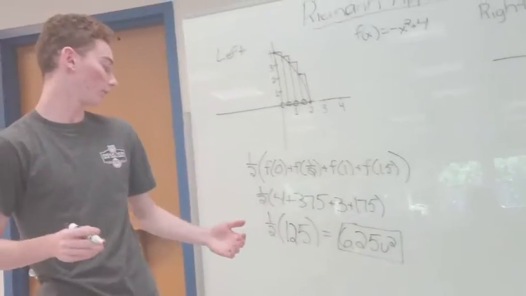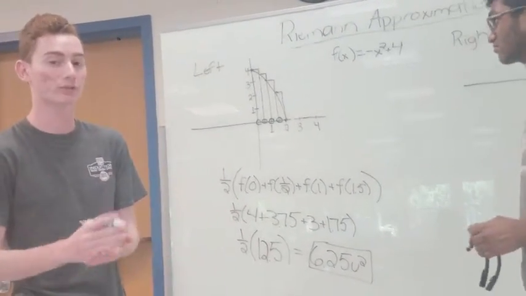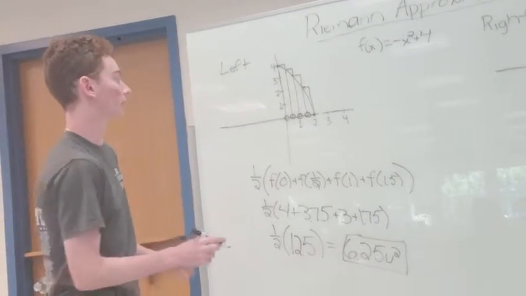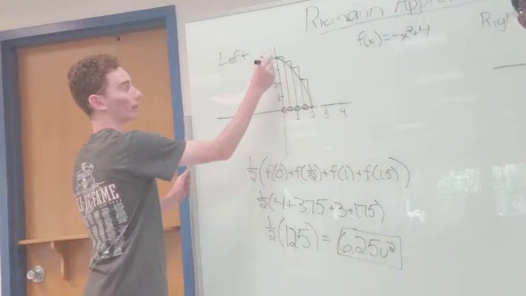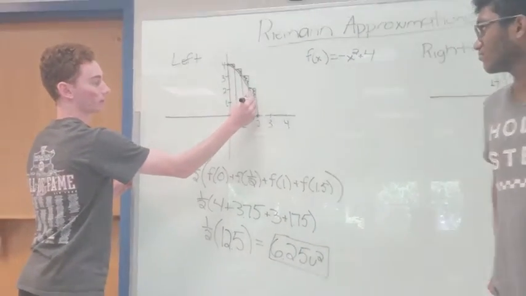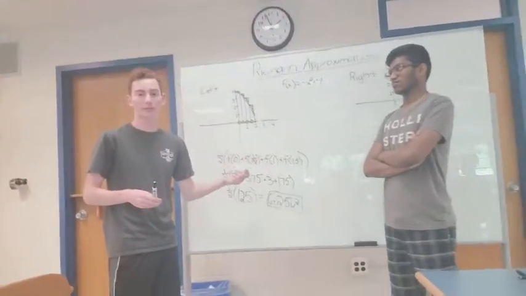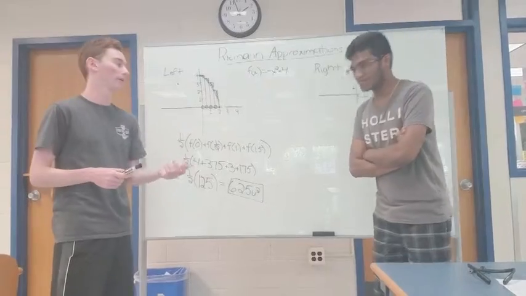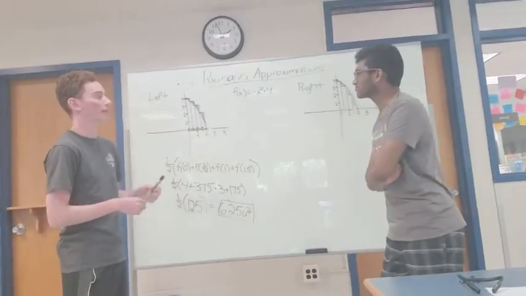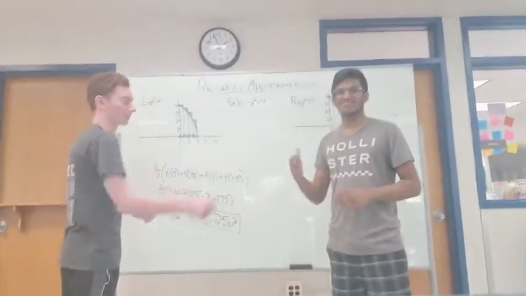So this total of 6.25 is going to give you an over approximation of what the actual area is. We don't know what the actual area is, but we know it's an over approximation because we're taking these 4 rectangles here and we have these shaded areas here that aren't actually under the curve. So we're adding those on too. And you're going to see the right Riemann sum is going to end up being an under approximation, because instead of taking areas that aren't included into account, you're not taking areas that are supposed to be included into account. We'll explain how it's done.